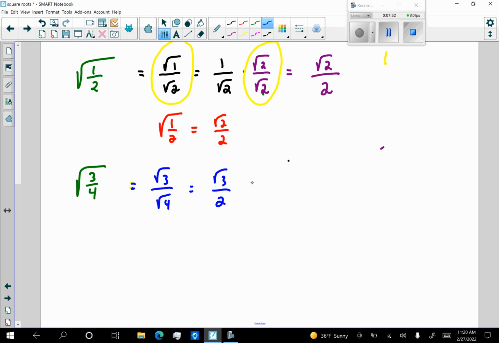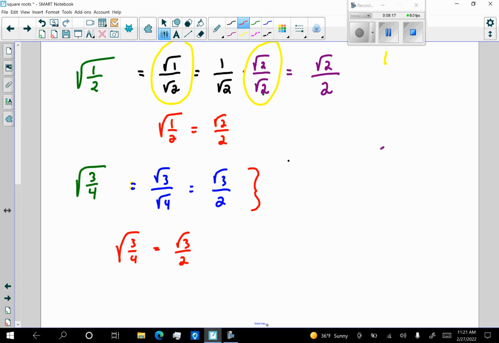And now this is simplified because I have no radical symbols in the denominator, and the radicand of the square root has no perfect square factors. So the square root of 3/4 simplified is going to be the square root of 3 over 2.